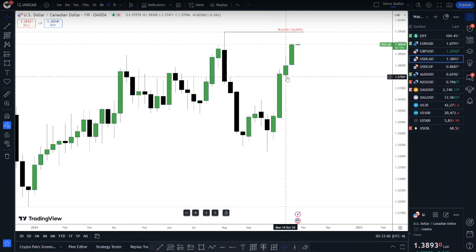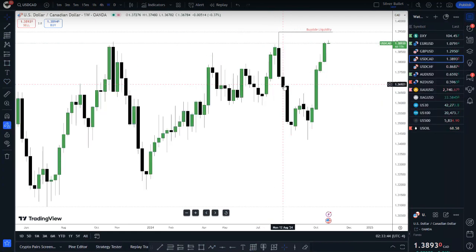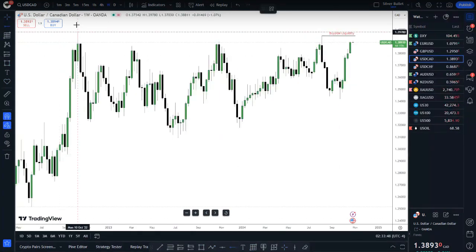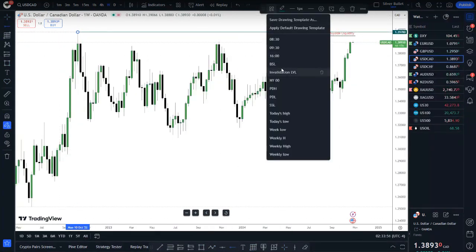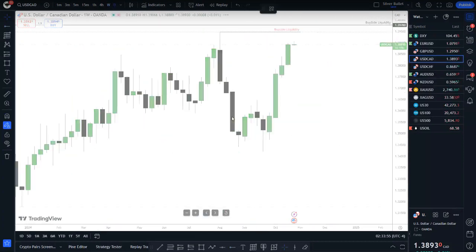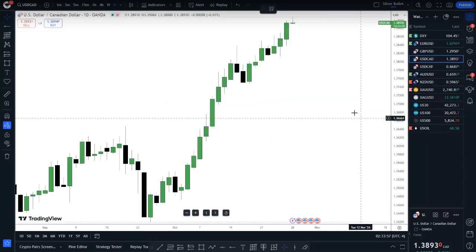This fair value gap is most likely going to be a breakaway gap. So for this week, I'm only going to be aiming for this high, or eventually we'll be aiming for this high over here. It's going to be 39.78. Right, so we look at this high here. Let's look at the daily chart. What we see on a daily chart here, this is what we see.